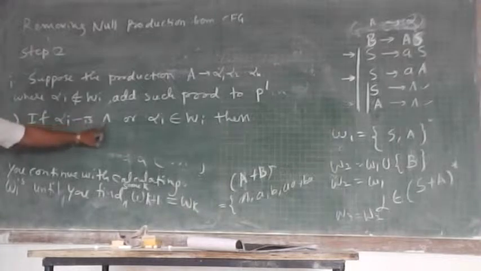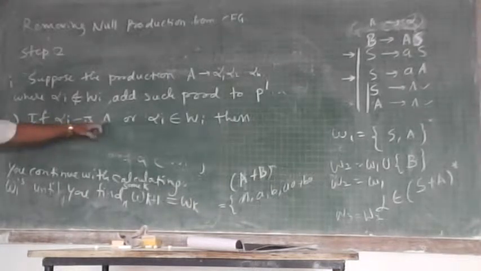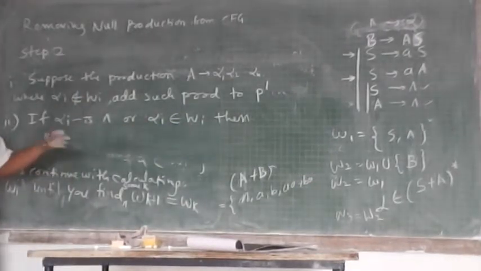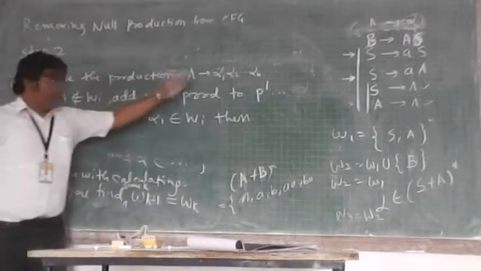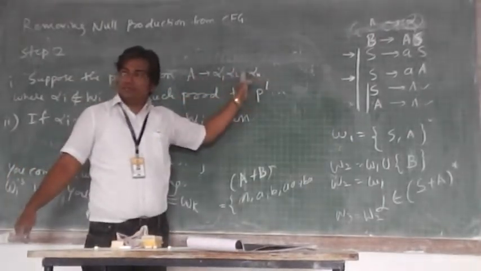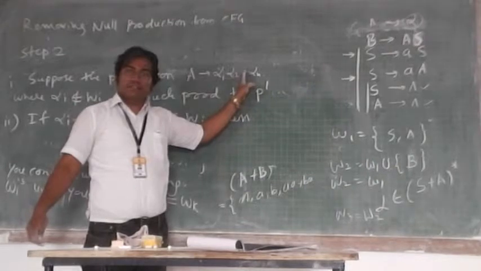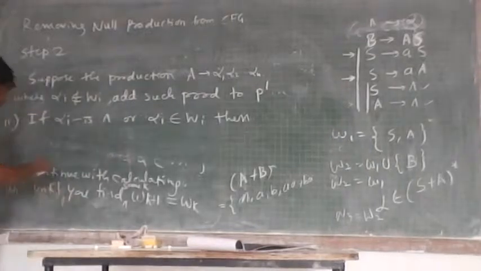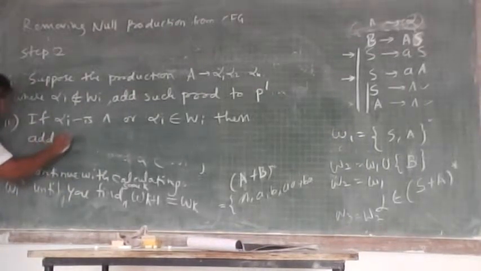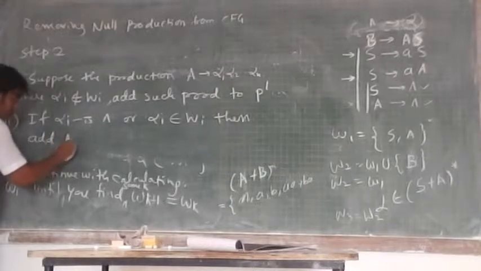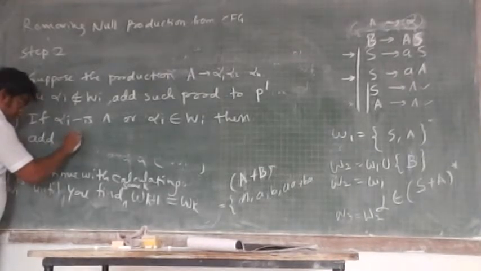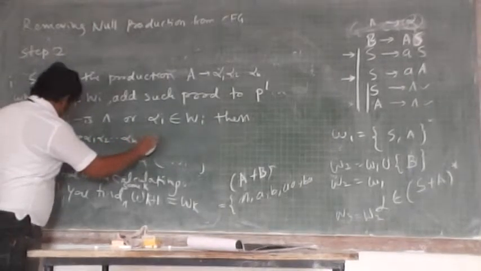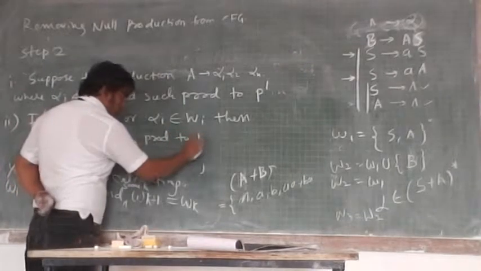Alpha i is nullable or alpha i belongs to the nullable set. अब प्रोडक्शन के राइट हैंड साइड में अभी nullable सेट आता है, ऐसा मान लीजिए nullable वेरिएबल्स आ जाते हैं, तो तब क्या करना? In that case what we do, add that production, or you can say alpha 1 alpha 2 alpha n production to P dash